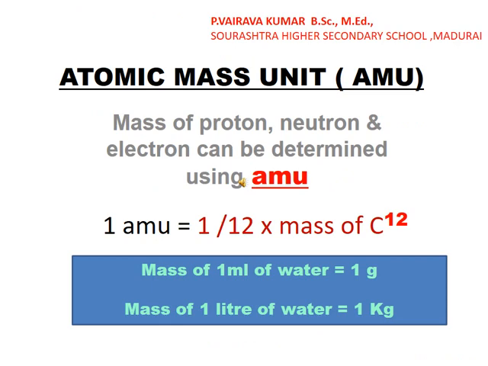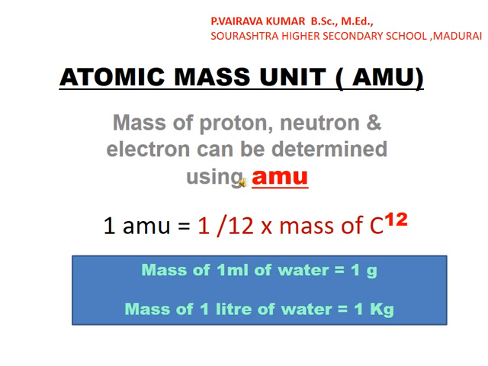The next type of unit is the atomic mass unit. This unit is for finding the mass of proton, neutron and electron.